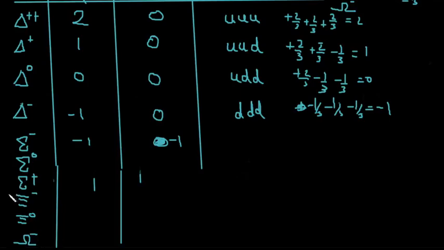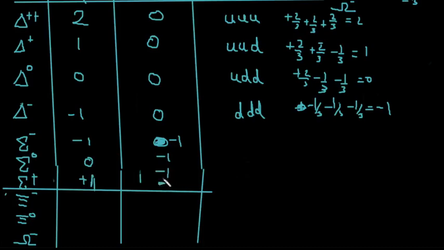So for these sigmas, this is 0, this is +1, and the strangeness of all the sigmas are -1. Okay, -1, -1, -1. So there will be a strange particle in them.